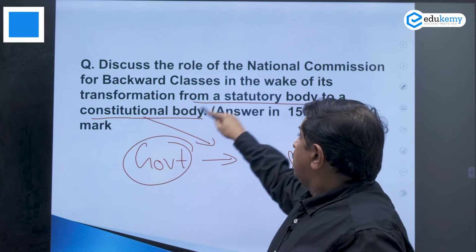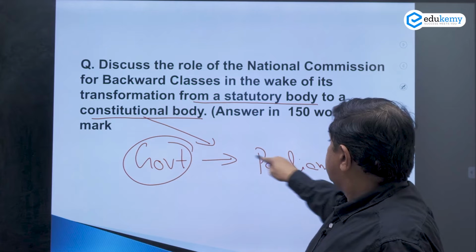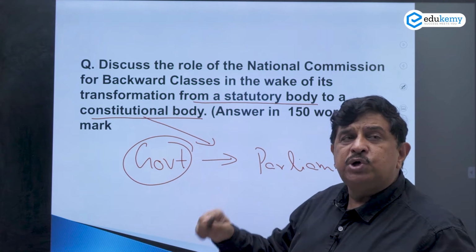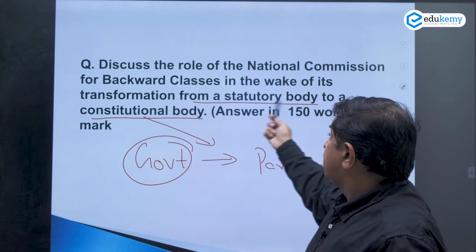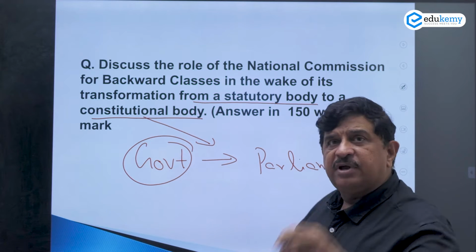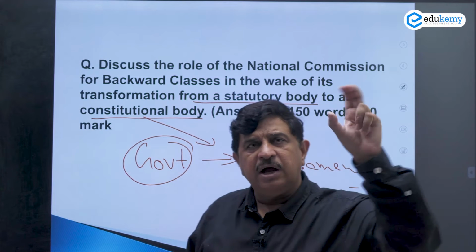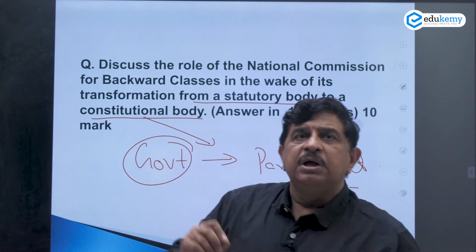A constitutional body becomes responsible to Parliament, and thus in regard to inclusion and exclusion of castes to the list of backward classes, there will now be Parliament's intervention or Parliament's control. This is the introduction. Once again I am coming to the introduction.